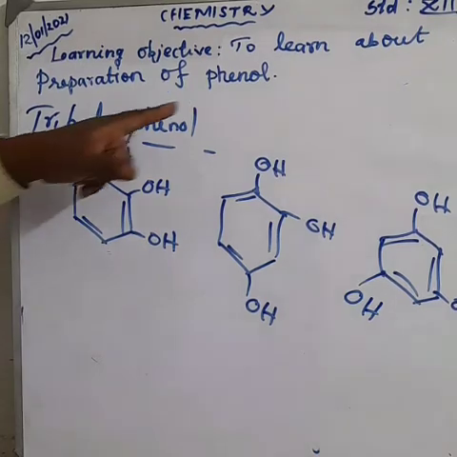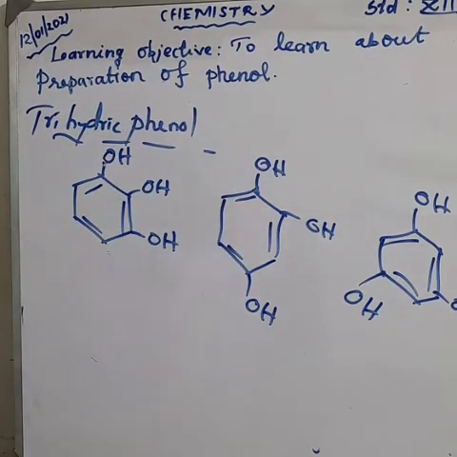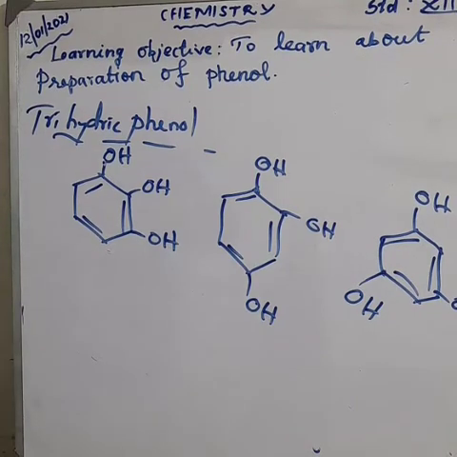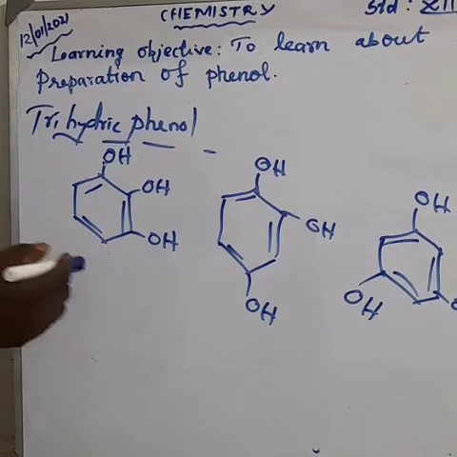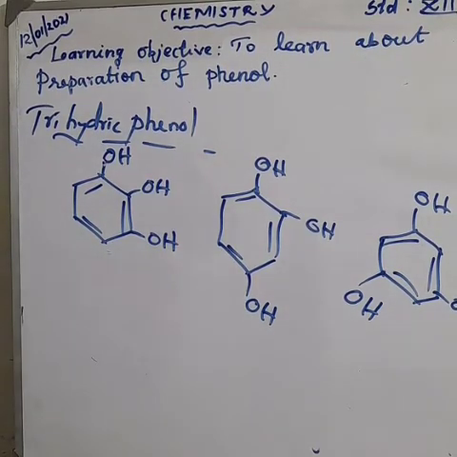How many OH groups are there? 3 OH groups. So it is called a trihydric phenol. Am I right? Can you say the names of the compounds? The first compound is called pyrogallol. What's the name of the compound?